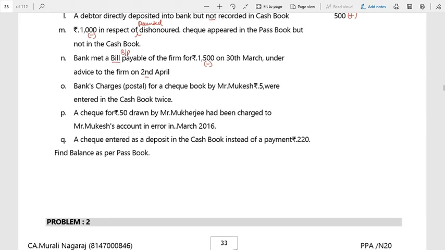Now, bank charges, it's a postal charges for checkbook by Mr. Mukesh, 5 rupees, were entered in the cash book twice. Correct? So in both, the bank charges and the postal charges, we count 5 rupees as the charge, one time deduct. Here also one time I am supposed to deduct, so that it's matching. There is no difference. But in the cash book, the second time also they have deducted, twice. So in order to meet the passbook level, I have to add back only 5. Add back this 5 rupees.